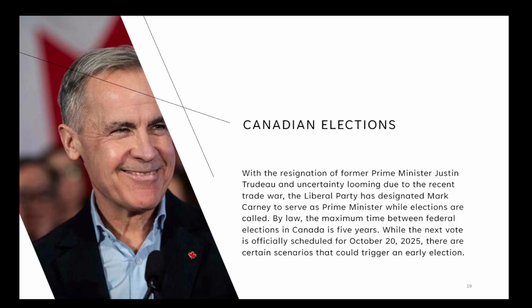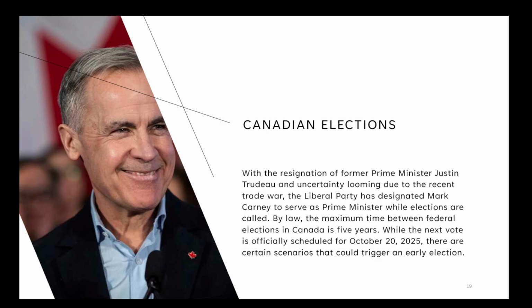Canadian elections. With the resignation of former Prime Minister Justin Trudeau and uncertainty looming due to the recent trade war, the Liberal Party has designated Mark Carney to serve as Prime Minister while elections are called. By law, the maximum time between federal elections in Canada is 5 years.